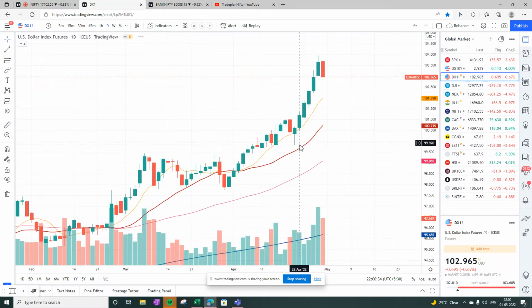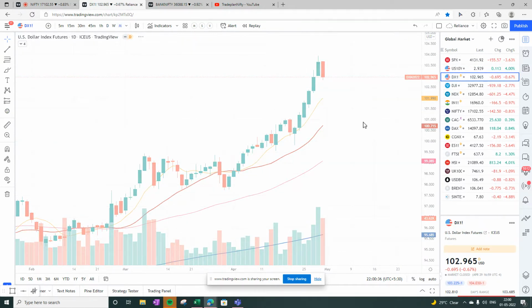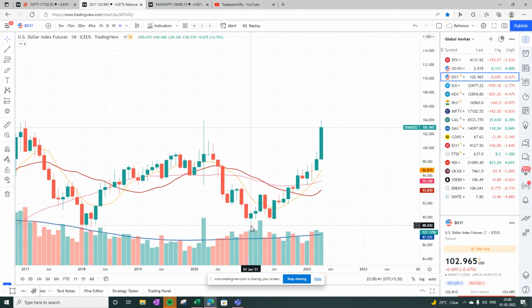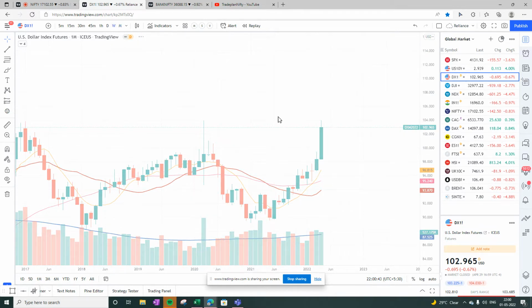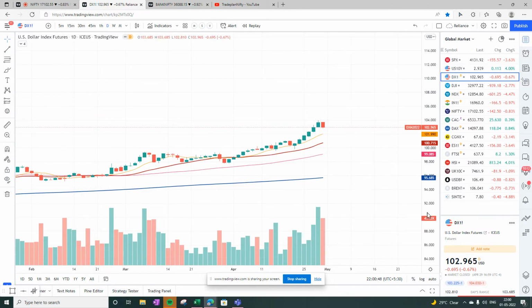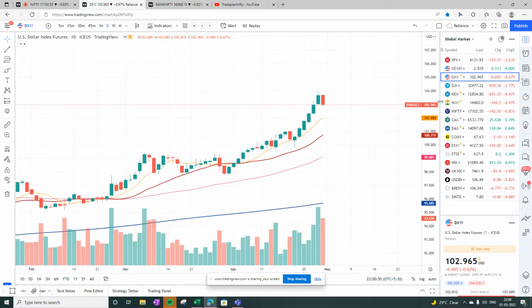When we look at the dollar index, we see that on the monthly chart it has closed above all the moving averages and is in an uptrend. Same story on the weekly chart, uptrend, and the same story on the daily chart, which is also in an uptrend with a super trend on the 8 bar moving average. So the dollar index is also not looking very good, which is definitely not a good sign for Bank Nifty. So the global cues are not looking good on the monthly, weekly or daily chart. Something is definitely not correct.